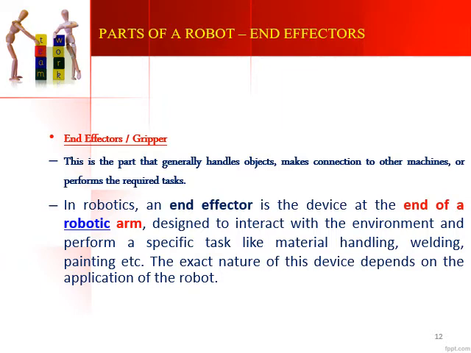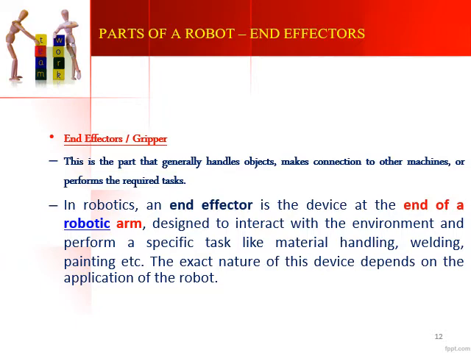Or if we use a tool in place of a hand or gripper, it can be used for various other purposes like welding or painting, and hence it is called an end effector or a tool. So either these end effectors or grippers can be of two types. One is a tool or a gripper for gripping objects or for material handling. Generally these end effectors and grippers are connected to the end of the wrist.